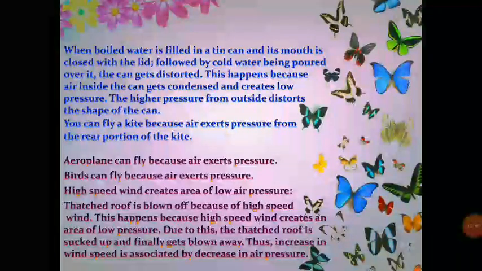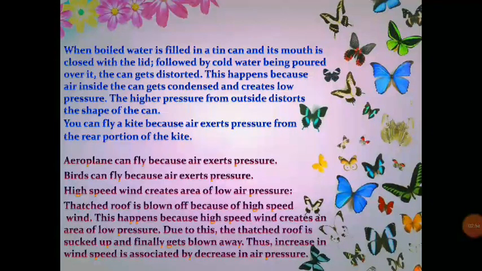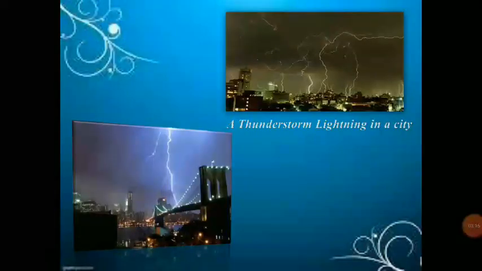High speed winds create area of low air pressure. Thatched roof is blown off because of high speed wind. This happens because high speed wind creates an area of low pressure. Due to this, the thatched roof is sucked up and finally gets blown away. Thus, increase in wind speed is associated with decrease in air pressure. A thunderstorm, lightning in a city. You can see the diagram of lightning in a city.